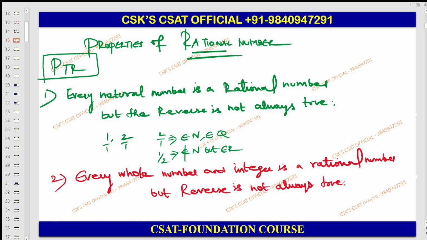Guys, everyone understood up to this? Understood up to this means let me proceed with some other points. Okay. Sir, can you please repeat the first point, sir? 2 by 1 belongs to natural, then rational number, because 2 by 1 is nothing but in the format of P by Q. Understood? Okay. So Q is the denominator.